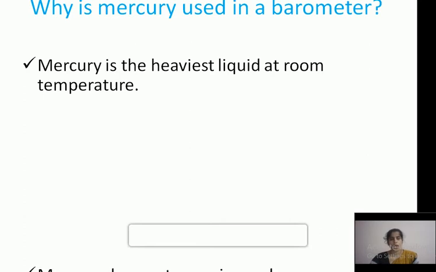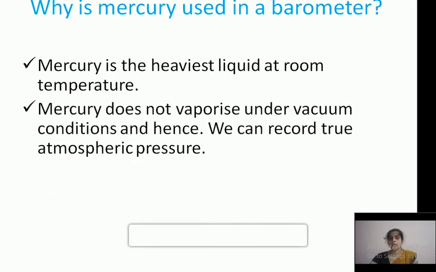And mercury does not vaporize under vacuum conditions, and hence we can record the true atmospheric pressure. If we use water instead, it will vaporize, but mercury does not vaporize in any condition. So we can record true atmospheric pressure.